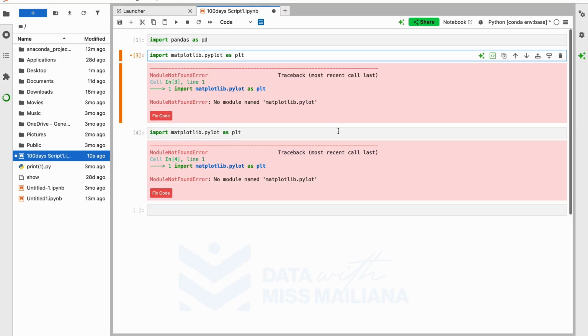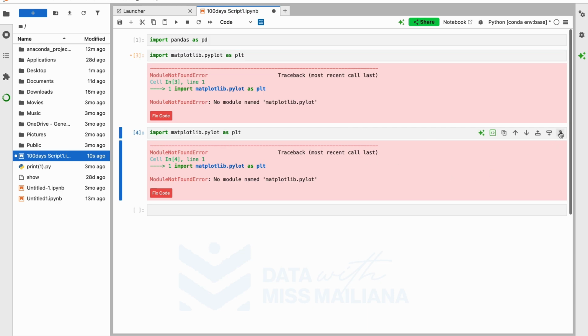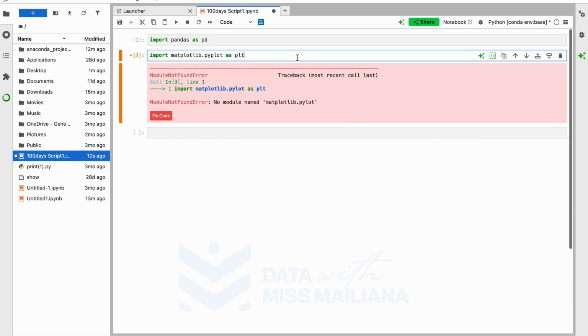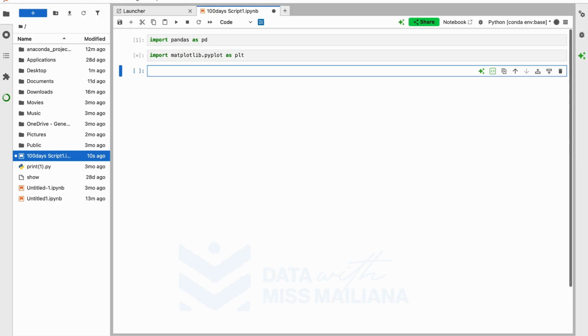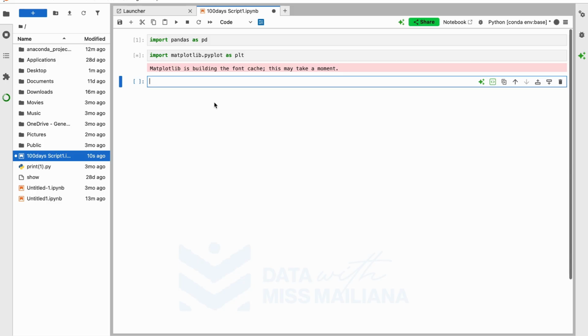The plot didn't come. I can delete this, I can copy this so that we won't have any red, and paste it again and make sure that it's right. So it was just the spelling. Pyplot. All right, we got that.